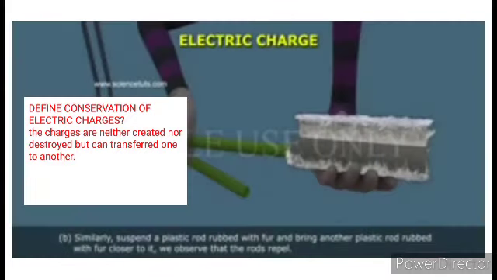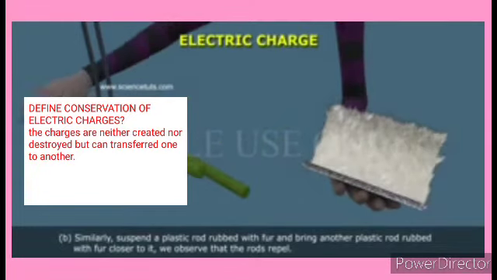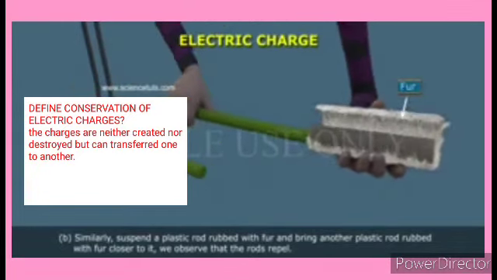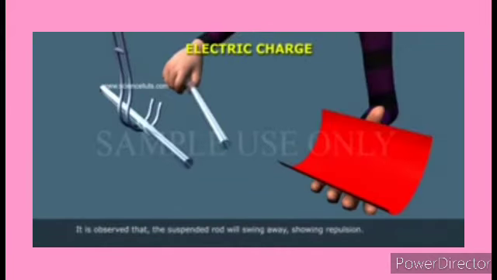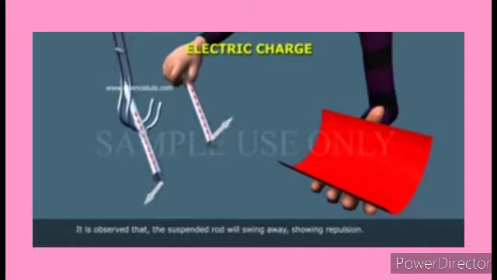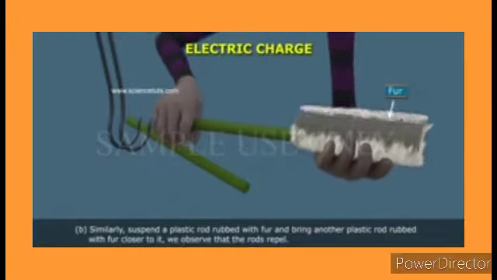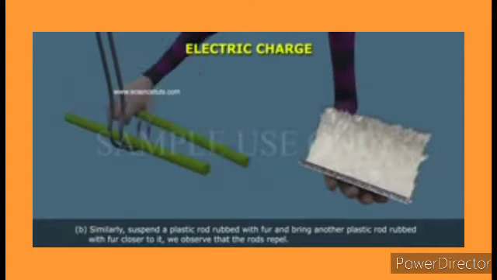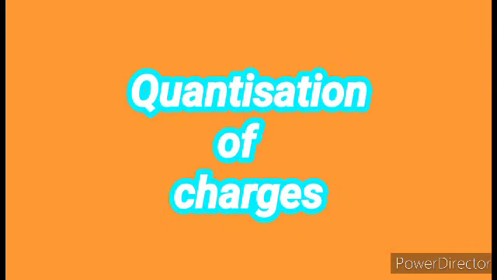Now we go to an example. When an object is rubbed with another, charges get transferred to each other. Here we rubbed a glass rod with silk. Positive charge transfers from silk to glass rod, and negative charge transfers from glass rod to silk. It is electric charge conservation.